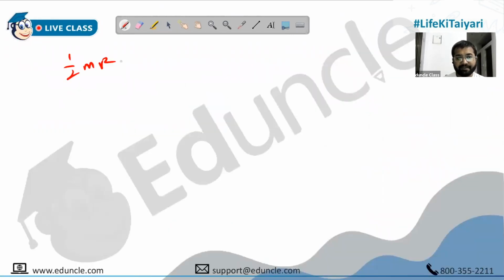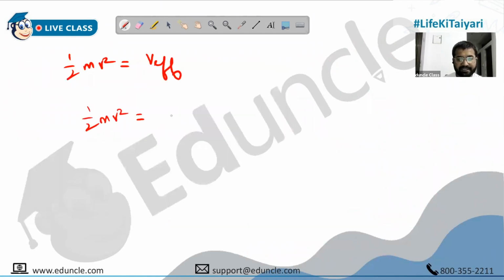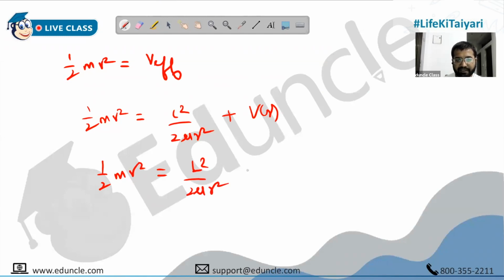So half mv square has become equal to our effective potential energy. This is effective, na? Radial is 0. So when you say potential energy, this is our effective potential energy, V effective. What is effective potential energy? L square upon 2 mu r square plus V of r, as this is a gravitation problem. What is V of r? Minus GMm upon r.